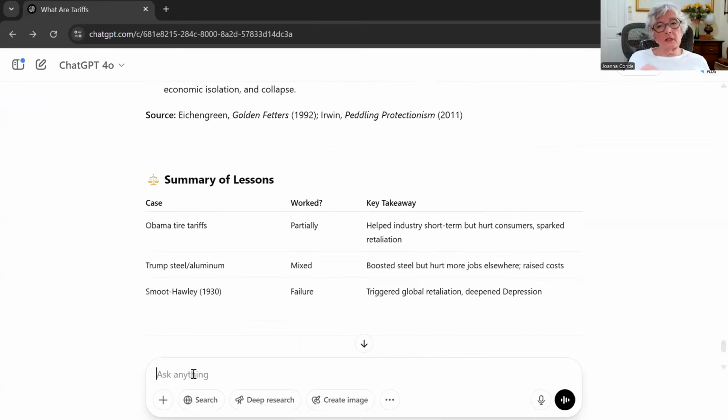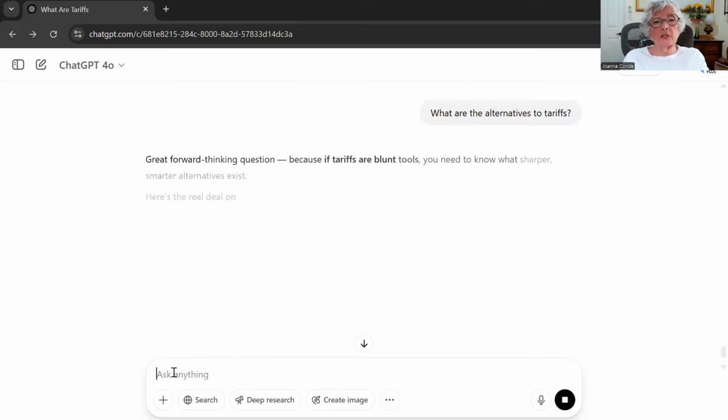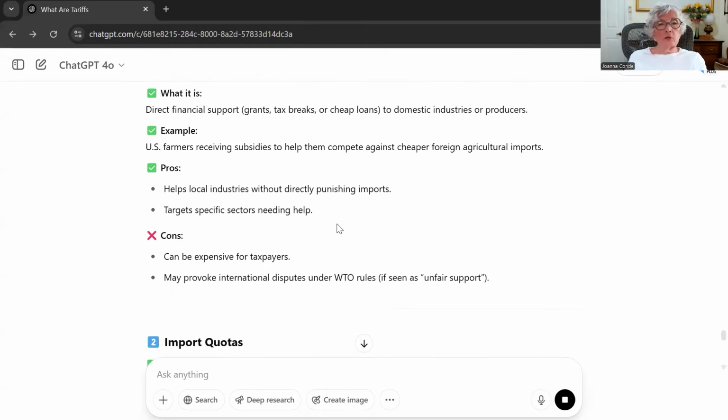Okay, the point of this exercise is that this is how you can not only learn about tariffs, but how you can do your own research and educate yourself and find out more. You can go down whatever, as they say, rabbit hole you'd like, because chat just lets you do that. You can go into deep research. So let's ask this question. What are the alternatives to tariffs? And now it gives you some alternatives.